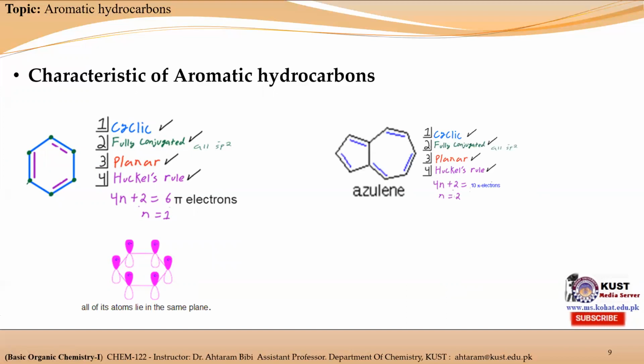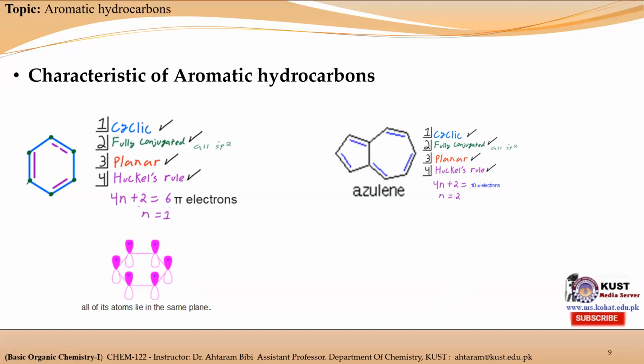Now here is the example of azulene. It is also cyclic, so it possesses the first property of aromatic hydrocarbon. It is fully conjugated because each atom in the ring is sp2 hybridized. It has a planar structure and it possesses 10 pi electrons, 6 pi electrons in this ring and 4 pi electrons in this ring. So according to Huckel rule, a hydrocarbon possessing 10 pi electrons is considered an aromatic hydrocarbon. So azulene is an aromatic hydrocarbon.